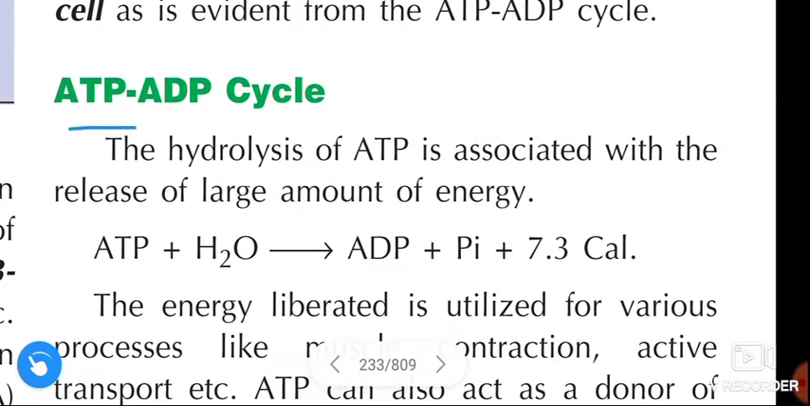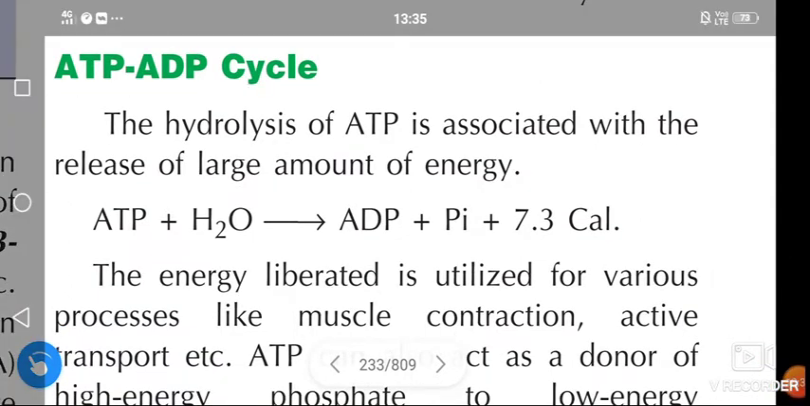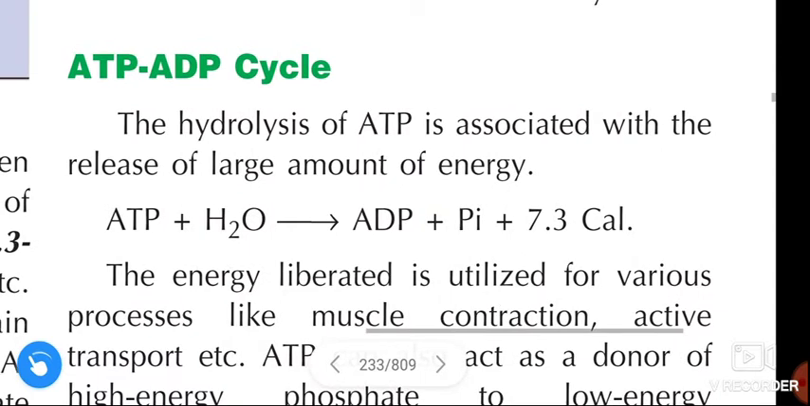Next, ATP-ADP cycle. The hydrolysis of ATP is associated with the release of a large amount of energy. ATP plus H2O gives ADP plus inorganic phosphate plus 7.3 calories.